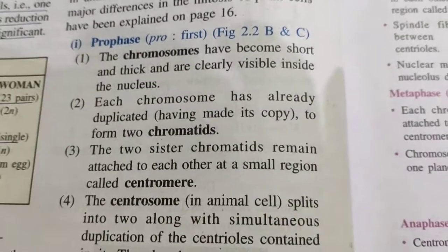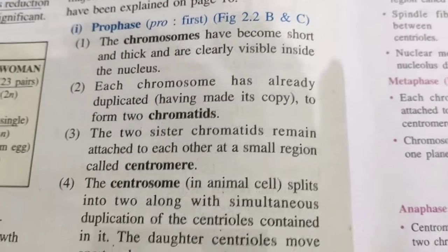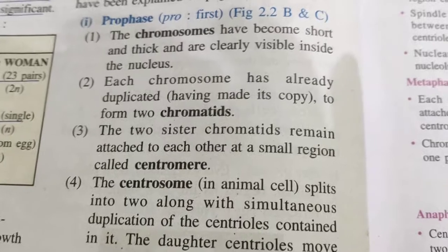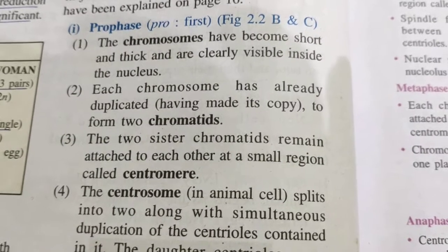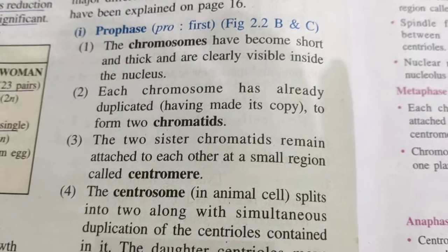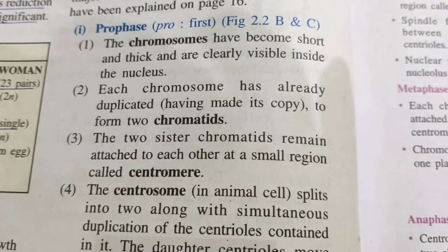Now, first one is the prophase. We'll come to the diagram, but first, let me explain. The first point is the chromosomes have become short and thick and are clearly visible inside the nucleus. Each chromosome has already duplicated to form two chromatids.